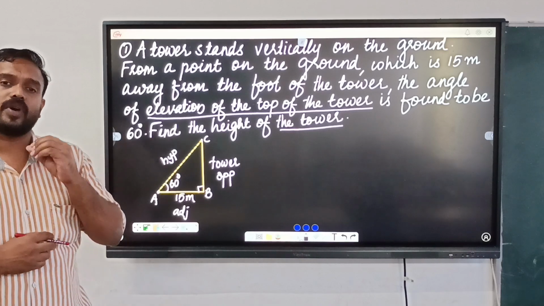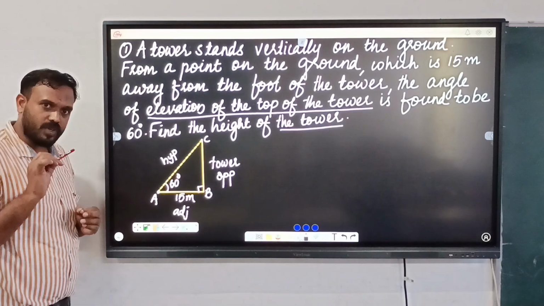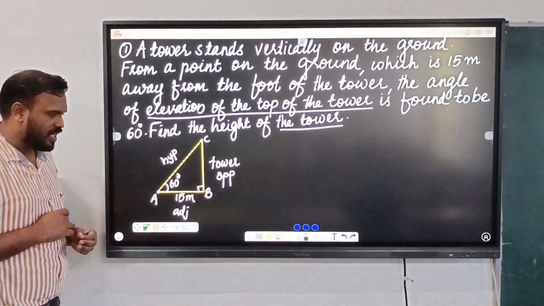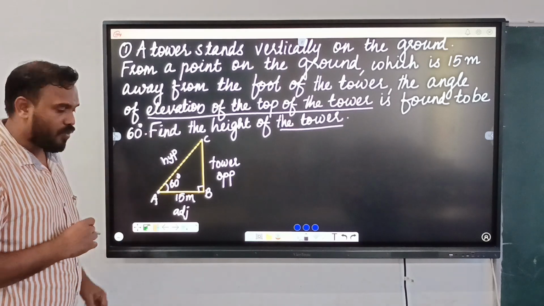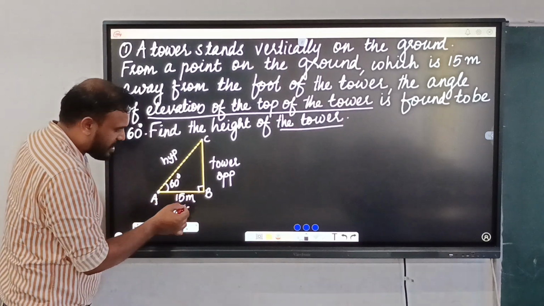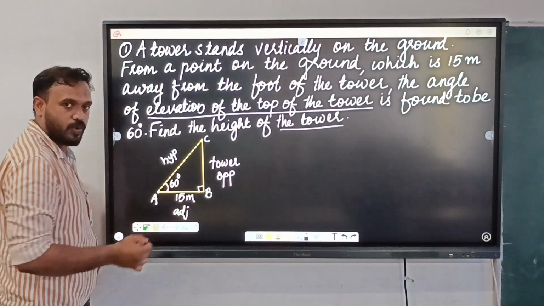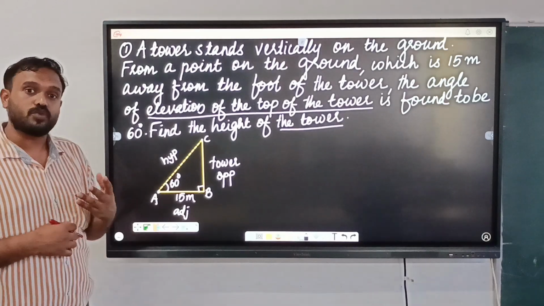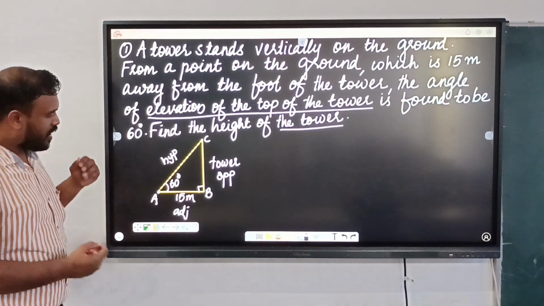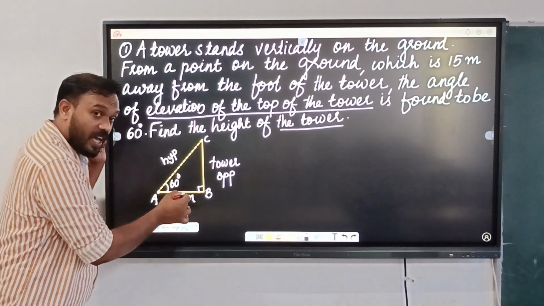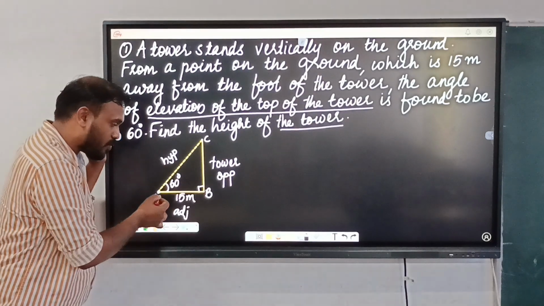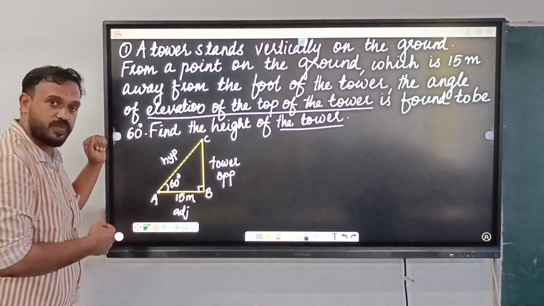So in the ratios which you studied in the previous lesson, is there any ratio which includes adjacent and opposite? And why are we choosing that particular ratio? In this triangle, we know only one value, AB, that is 15 meters.